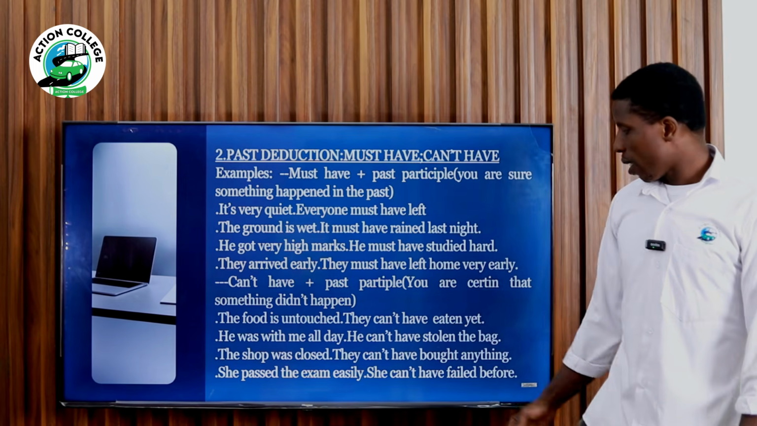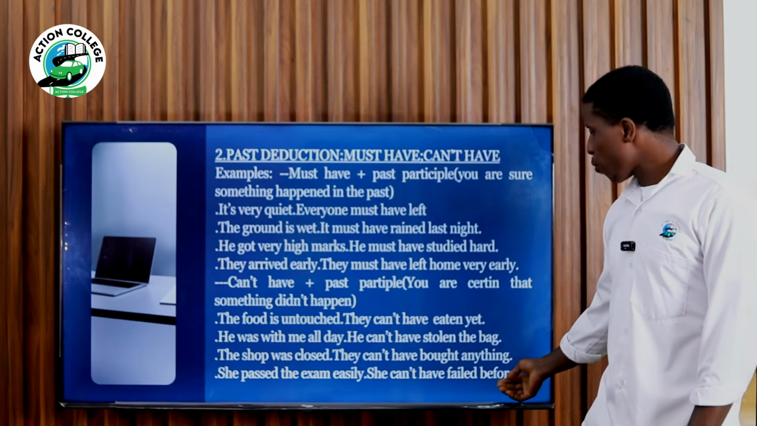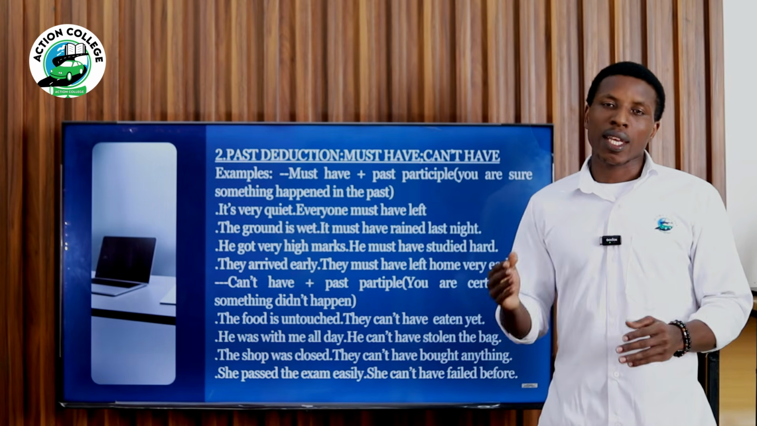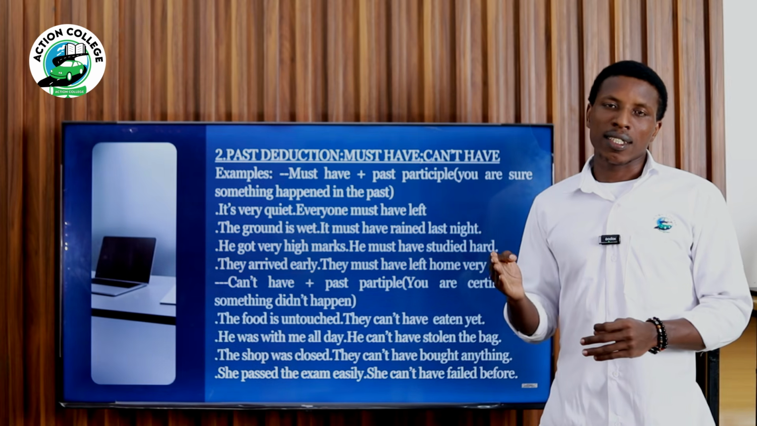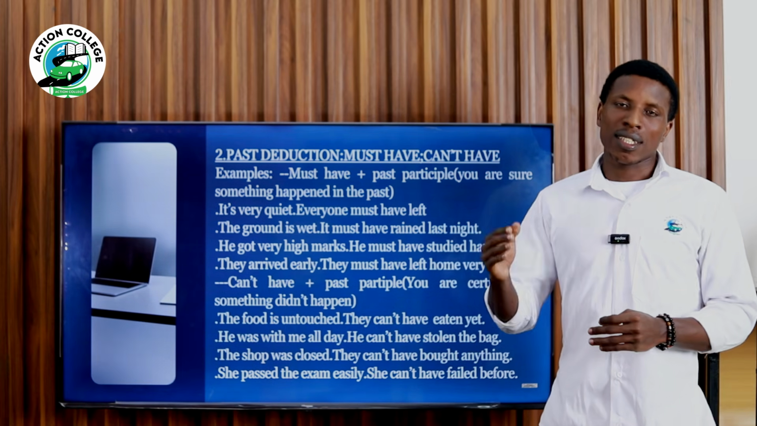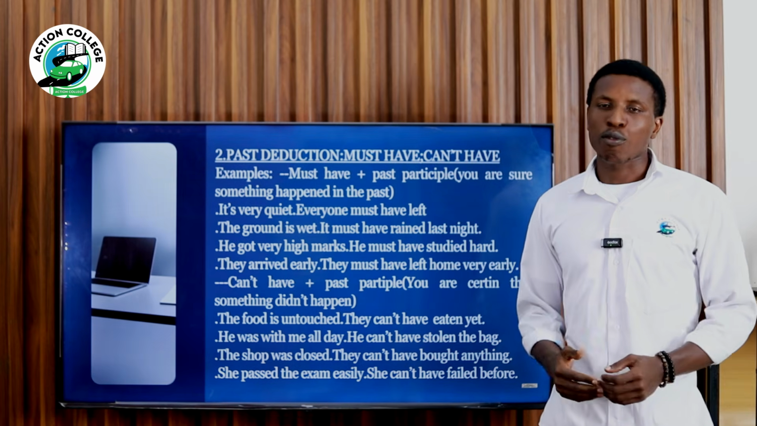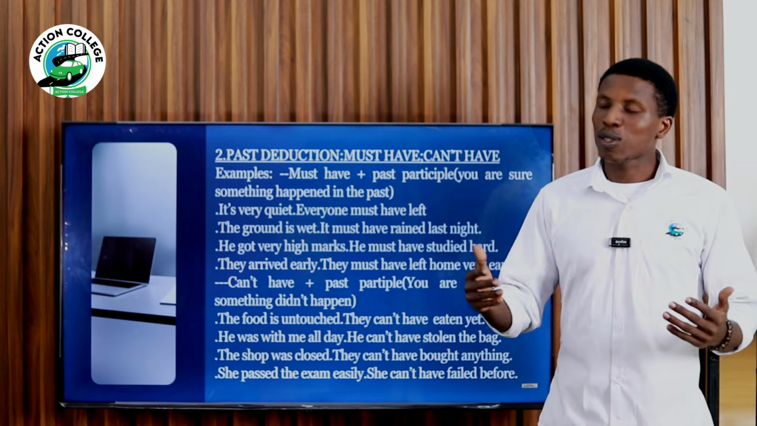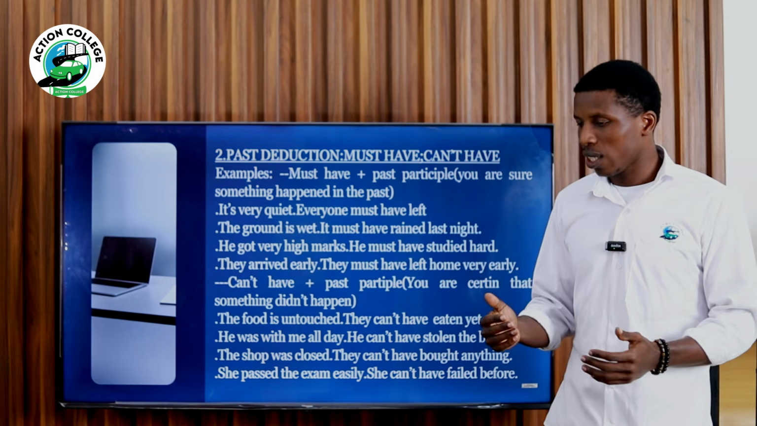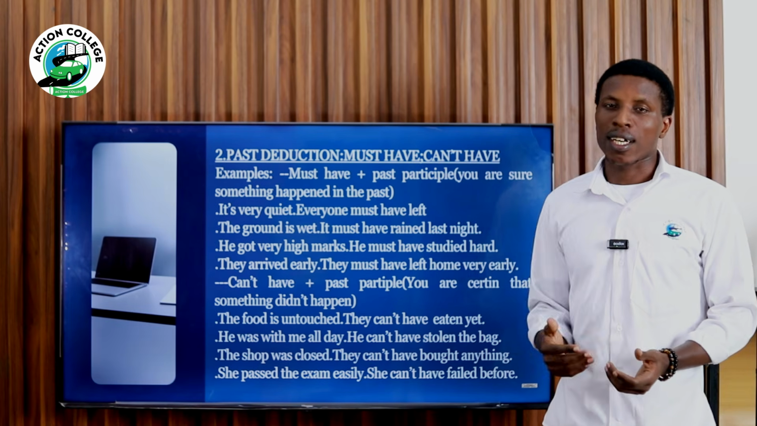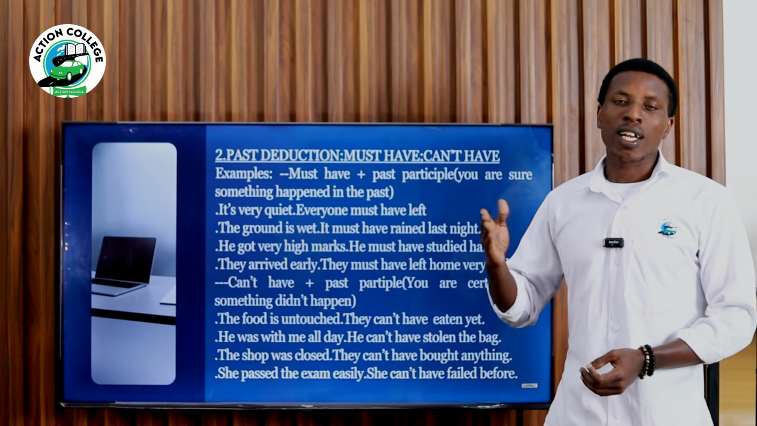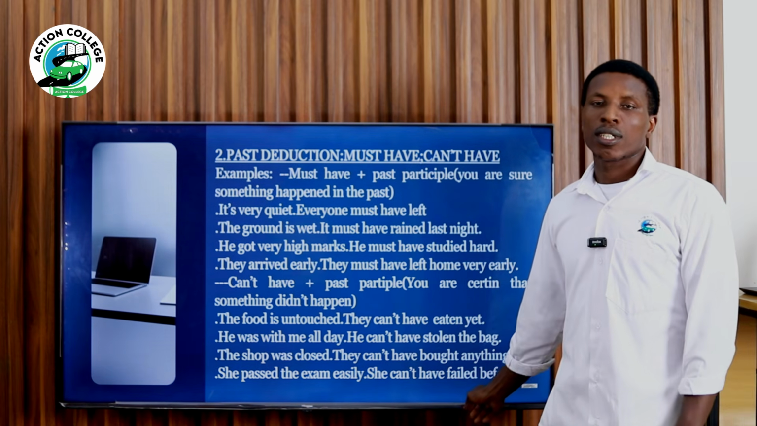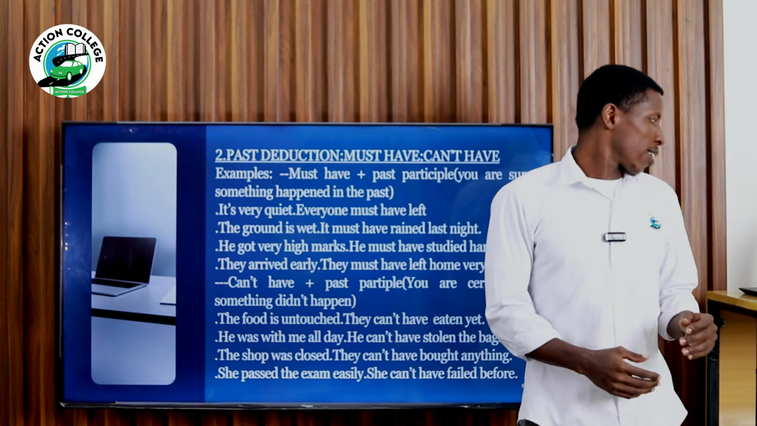She passed the exam easily. She can't have failed before. From the way she passed the exam, I'm really sure that it is impossible that she used to fail before. That's my logical guessing. If she passed the exam so easily, logically I think that this person is so smart or very clever. So she can't have failed before. So that's logical guessing.